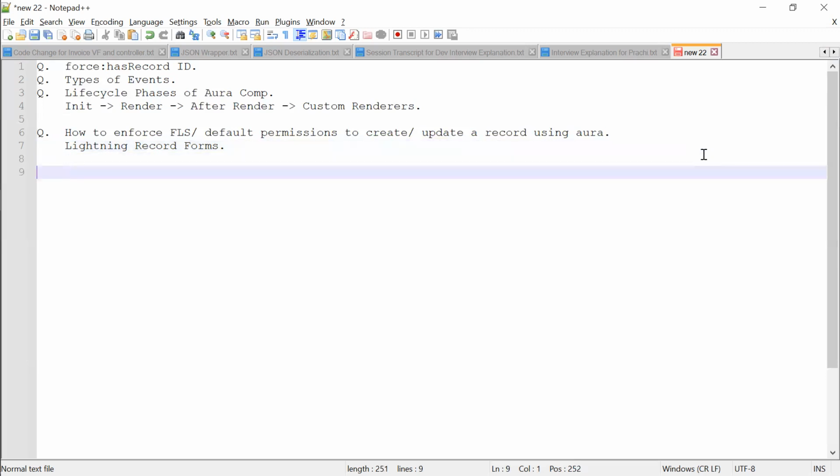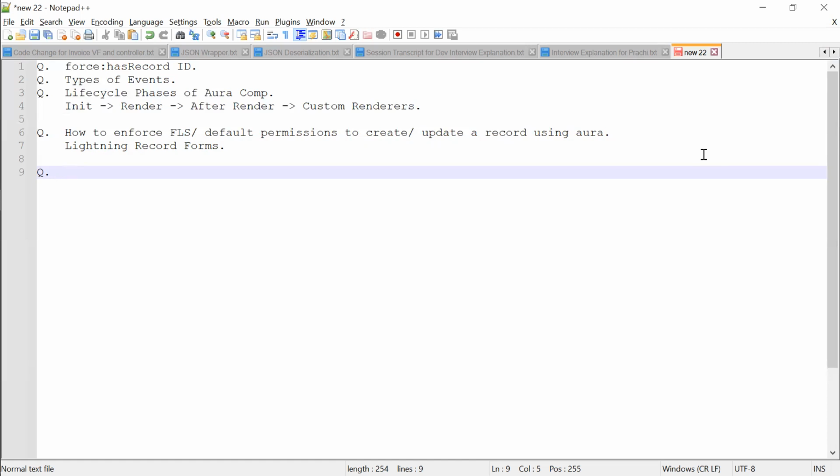So the next question will be the most important question for Aura. Let's say there are two components, and we want to make a communication between those two components. Let's say those components are dependent, and we want to make communication between them. Then what is the correct approach for this?